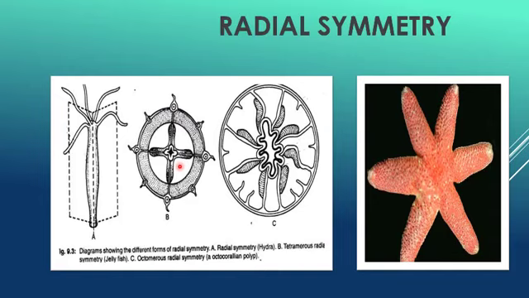Radial symmetry is common in coelenterates and echinoderms. Radial symmetry is especially suitable for sessile animals such as sea anemone, floating animals such as jellyfish, and slow moving organisms such as starfish.